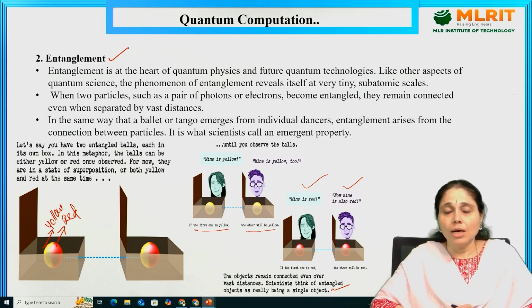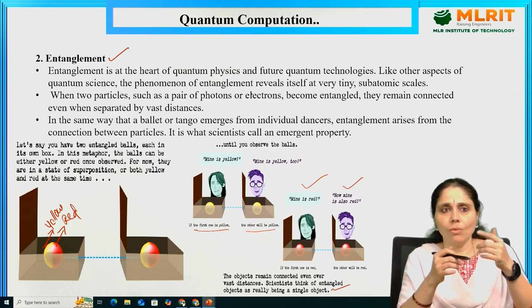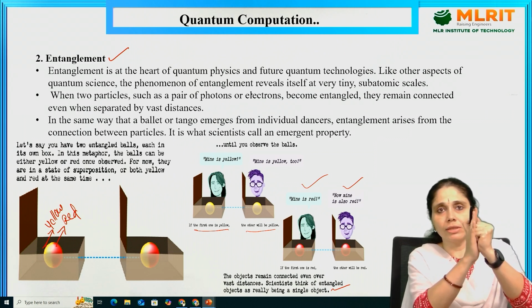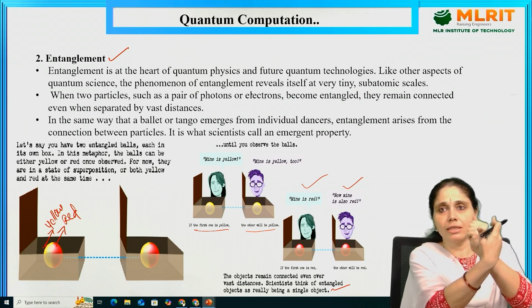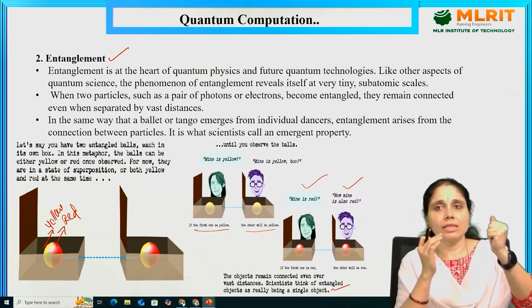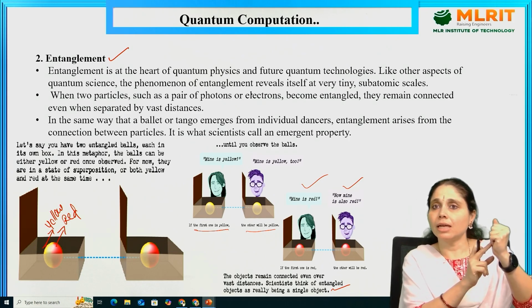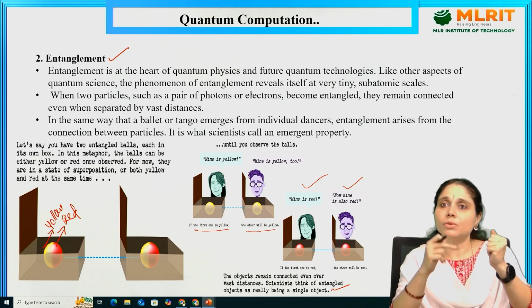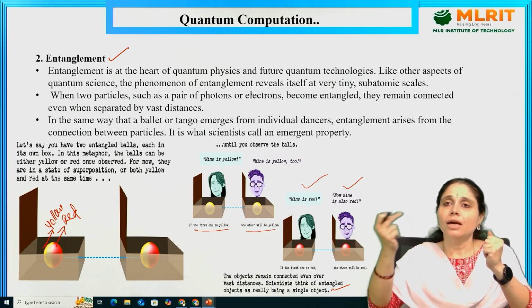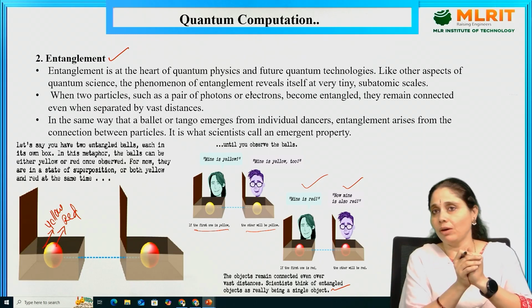On seeing, a person can see both the colors at a time, or if the ball rolls, with red on this side and yellow on this side, at a glance I can see the red color. The other person who is also observing sees the same red color, then these two are said to be entangled with one another.